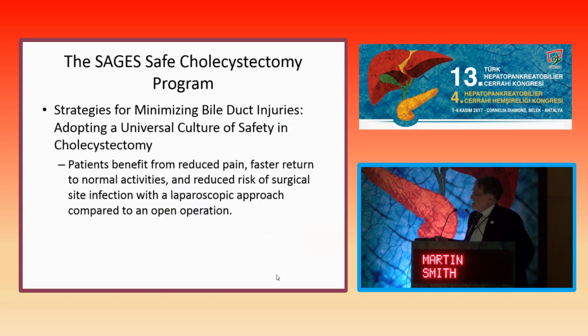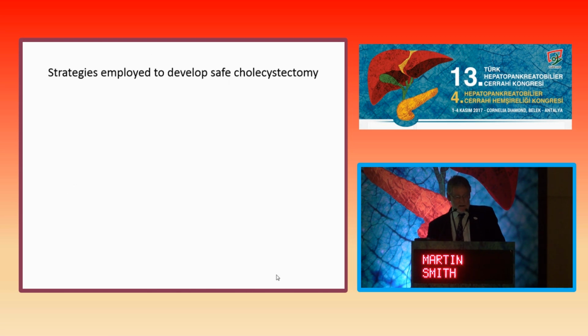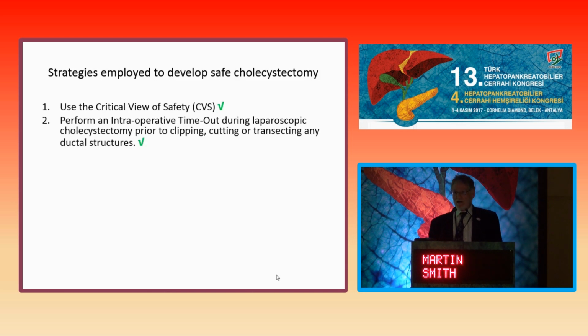We've heard a lot about safe cholecystectomy today already, and I think that the SAGES program really gives us a good basis against which to look at safe cholecystectomy, making sure that the patients benefit from a whole range of issues, but particularly from avoiding the common bile duct injury. So the components that I think apply in all forms of surgery for cholecystectomy, but specifically in acute cholecystitis, is the critical view of safety, which we've heard a lot about today. And I think the components of the procedure, such as a timeout and getting the opinion of those around the operating table with you, is important.